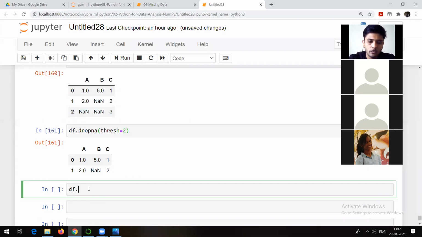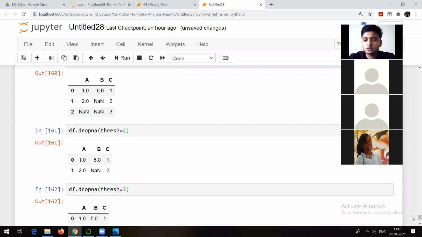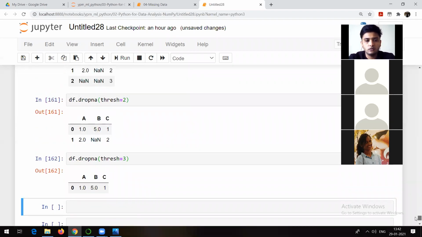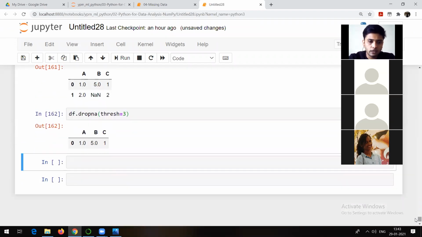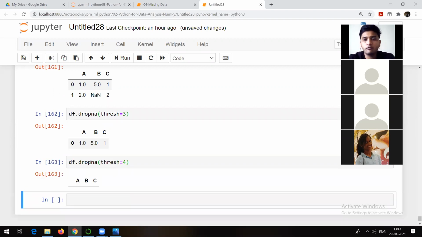Let me take it once again. df.dropna where threshold equal to 3. Now see, I am able to see only 1 row. Okay. And if I go further and write df.dropna with threshold equal to 4, then I'll be able to see empty data.